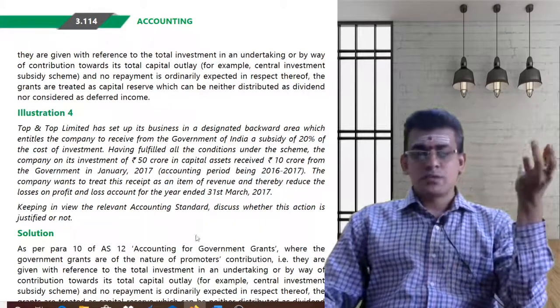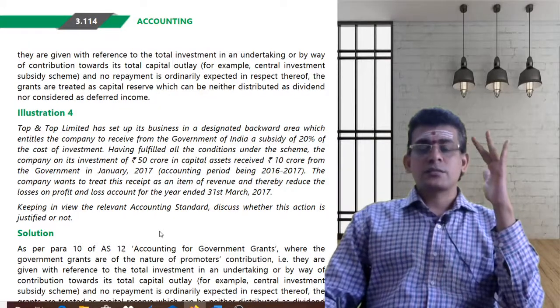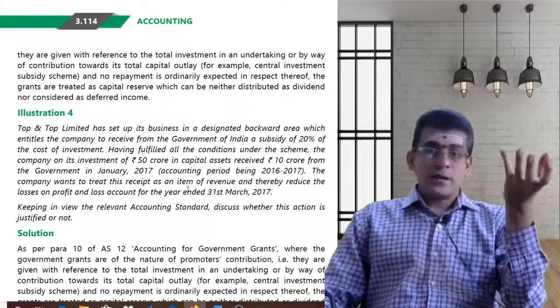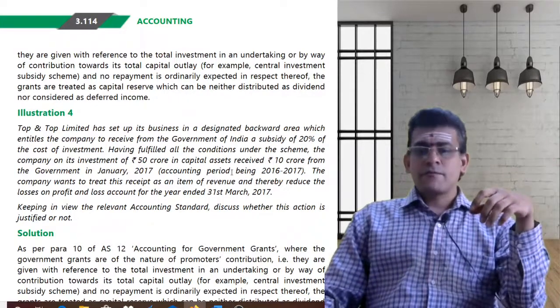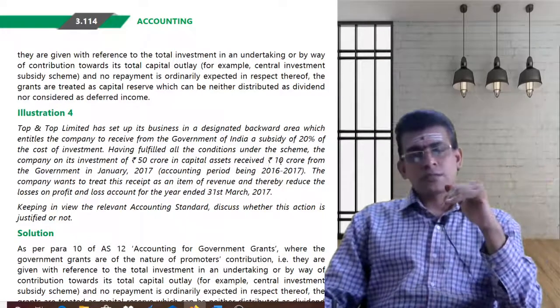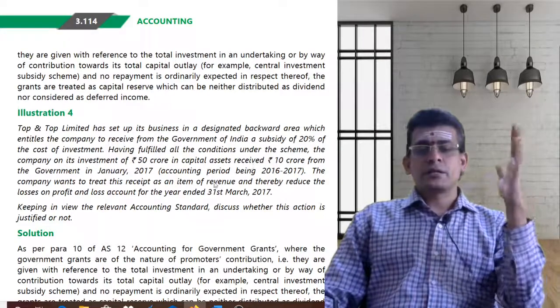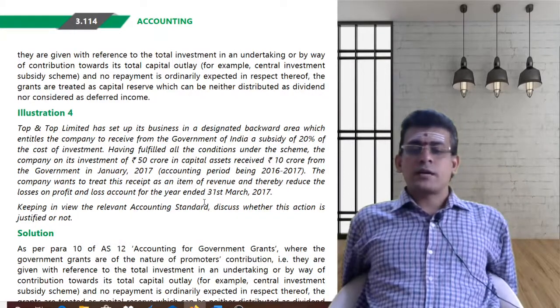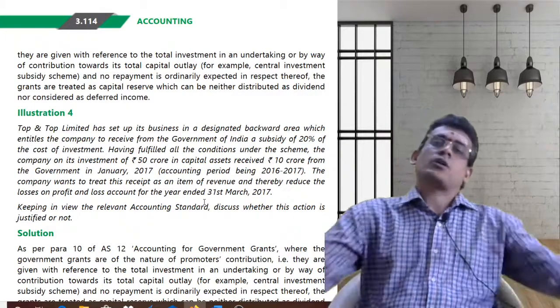Maybe the situation is that for the year 16-17, the income of the company is lesser. So if ultimately they are having some sort of losses, and they consider this 10 crores as a credit in the profit and loss account, the profit will be increased. That is the intention. Keeping in view the relevant accounting standard, discuss whether this action is justified or not.